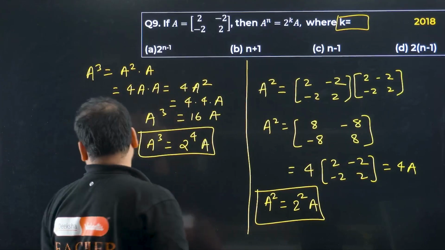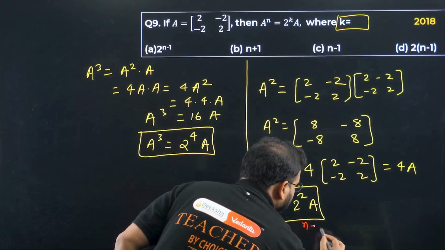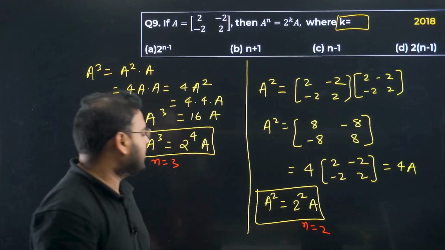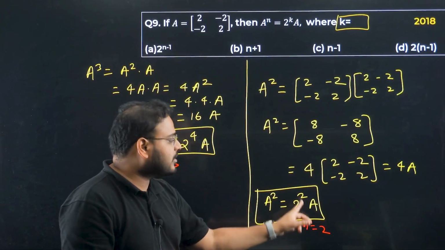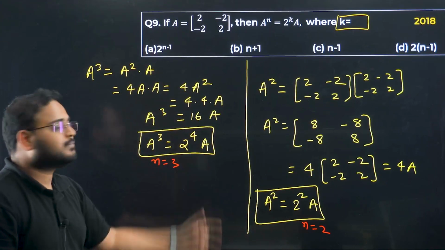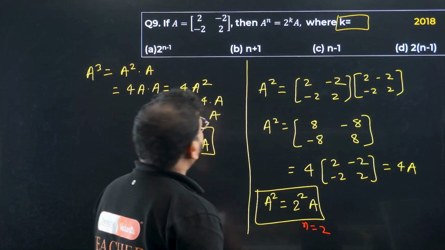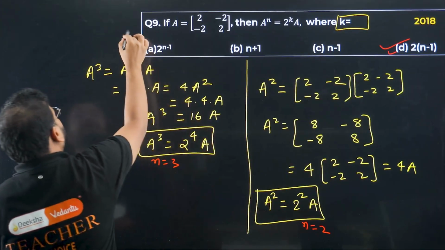Understand this very clearly: you need to use n as 2 here and n as 3 here. So what value should you put for k so that n as 2 gives you 2 and n as 3 gives you 4? Check this out. The most suitable one will be option D. I'll show you.